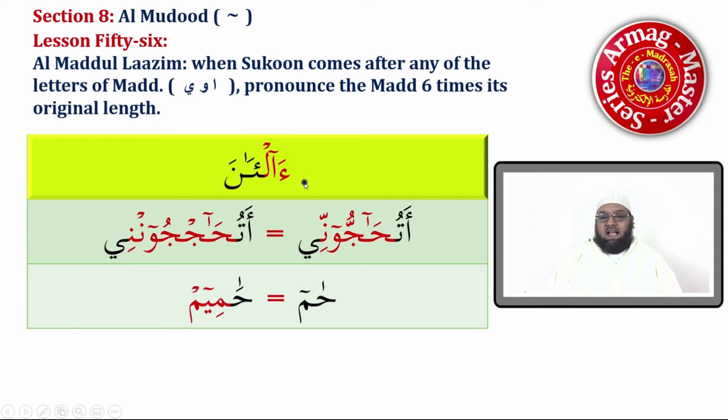So how do we recite that? We don't say al. No, we recite the fatha first 6 times its original length, then we join onto the lam. So let's try that again. Al. Okay, so let's read the whole word now. Al-ana.